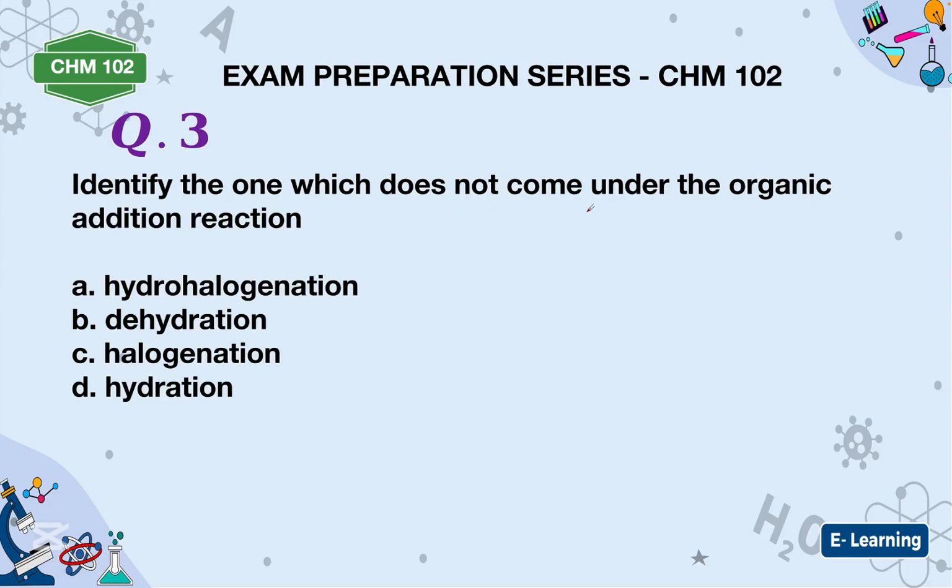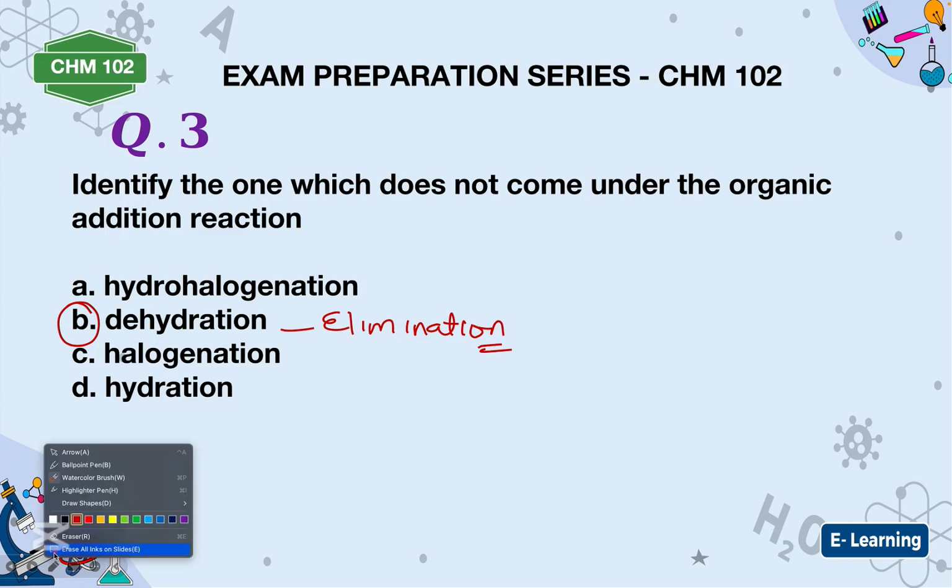Identify the one which does not come under the organic addition reactions. We have hydrohalogenation, dehydration, halogenation, hydration. Which does not come under this? Dehydration. Dehydration is an elimination reaction. It means removal of what? Dehydration means removal of water. It is under elimination reactions. All right? Now, the next one.